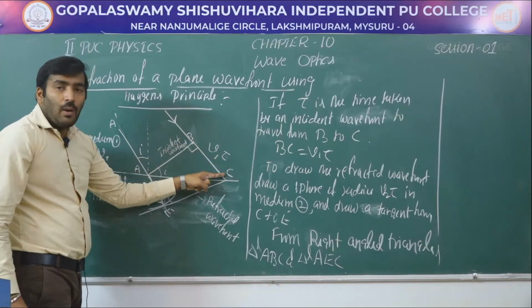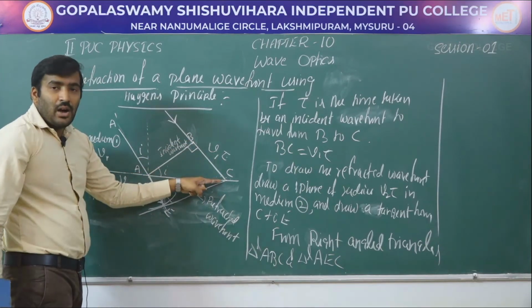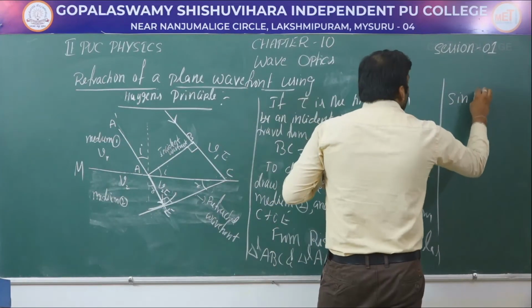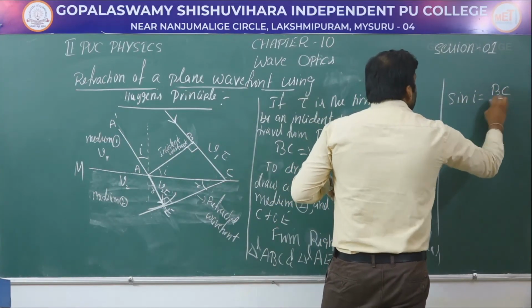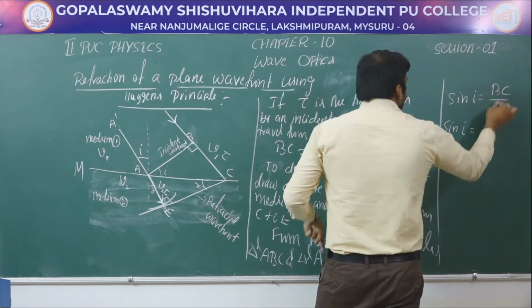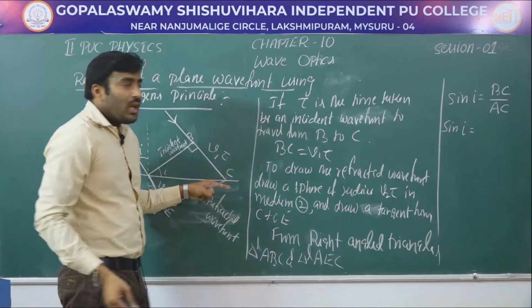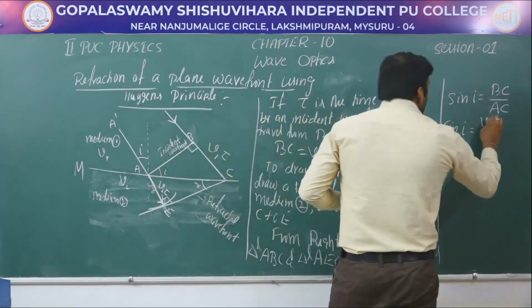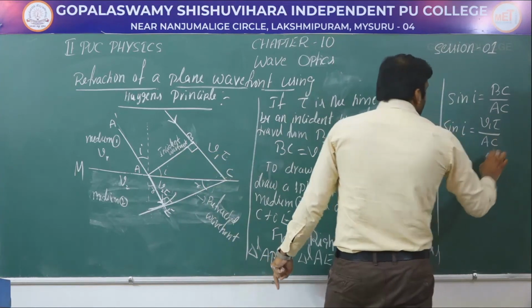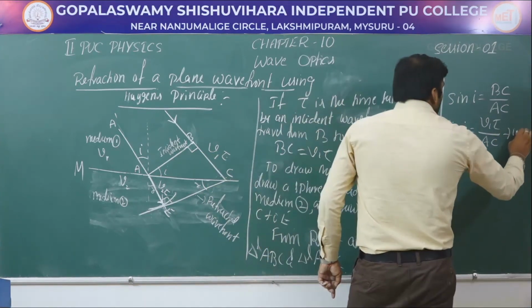BC is the opposite side and AC is the hypotenuse side. Therefore sin I is equal to BC by AC, and BC is nothing but V1 tau. So this is V1 tau divided by AC. Call this equation 1.